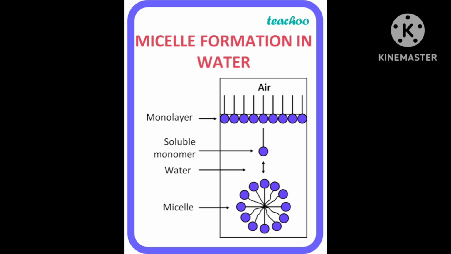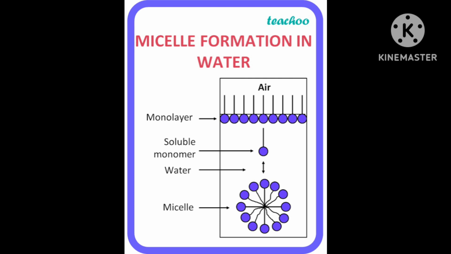But there it was COO minus. In soap COO minus was there, but here sulfate is there, SO4Na. There also Na was there, here also Na is there, but there it was COONa, correct? Stearate ion, sodium stearate, COO minus Na plus was there.